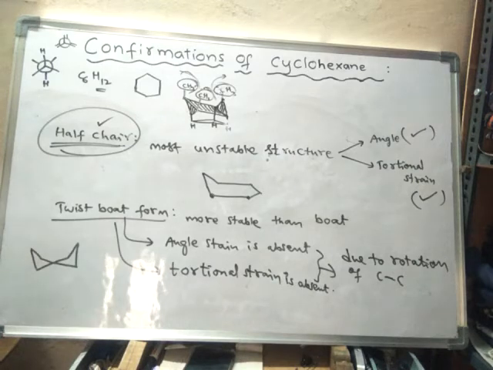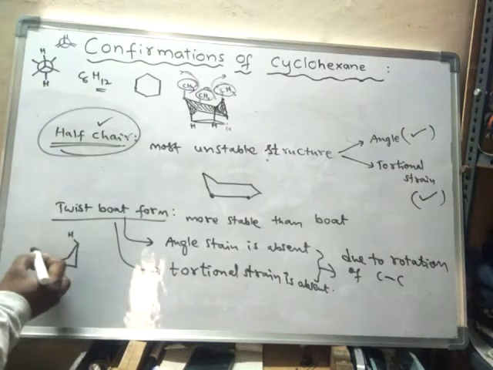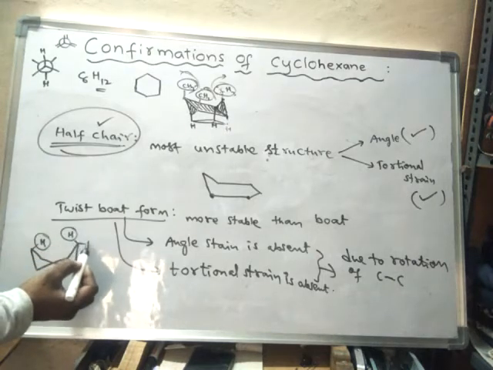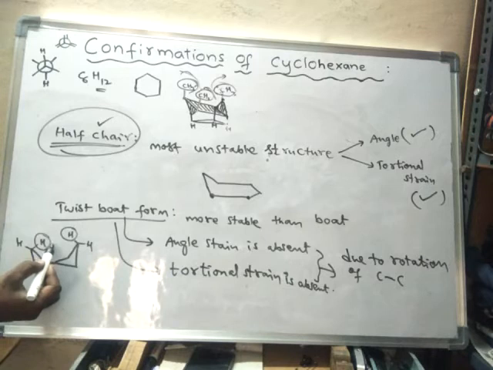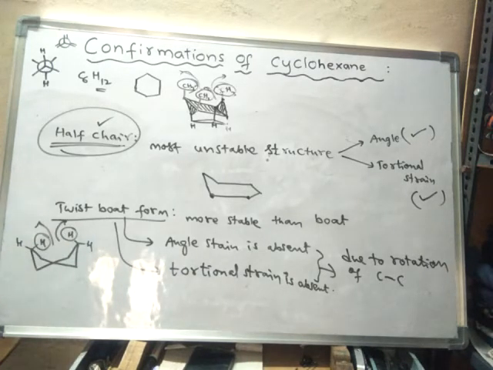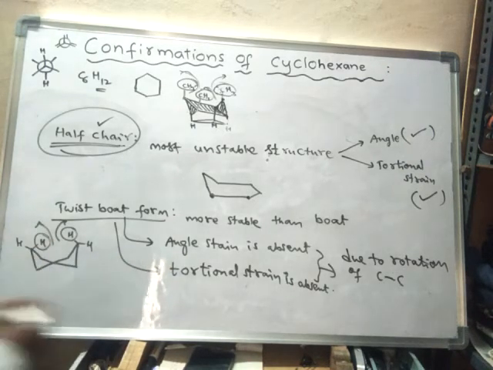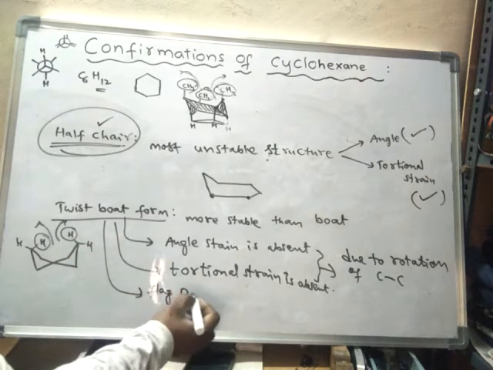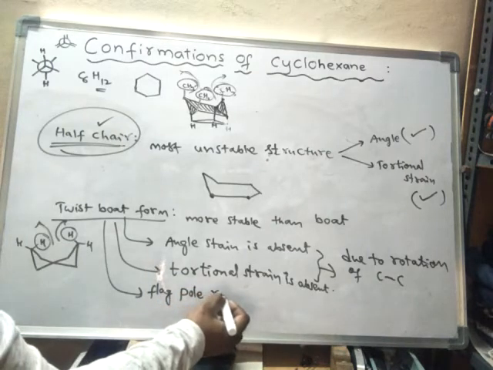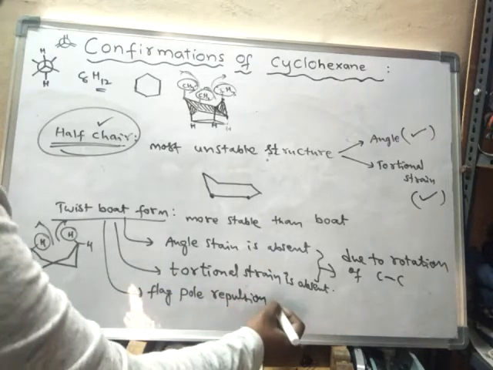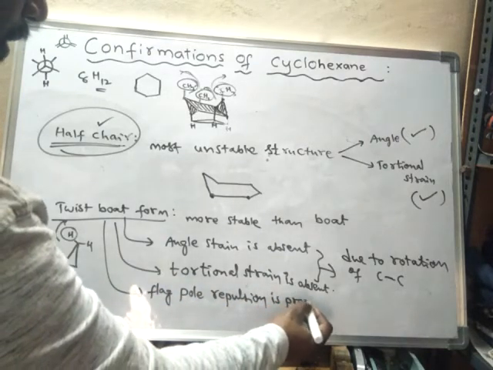Then one more thing here. These are said to be flagpole hydrogens. These flagpole hydrogens will repel each other. So flagpole hydrogen interactions are present, and flagpole repulsion takes place.